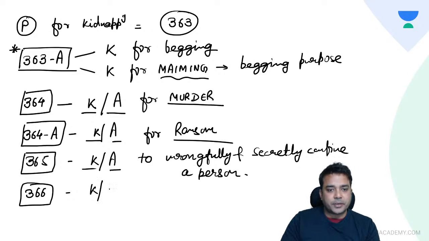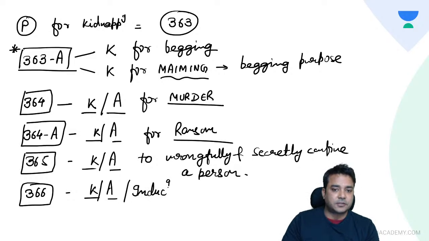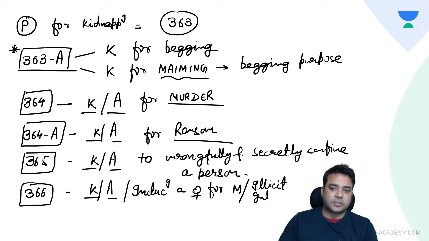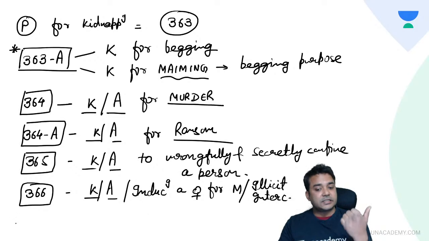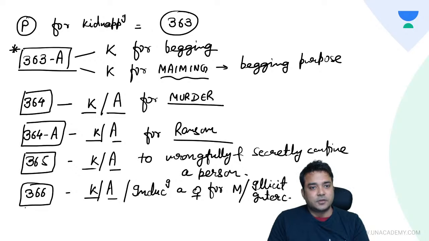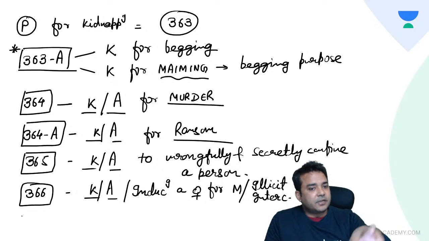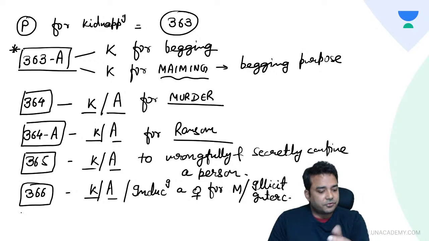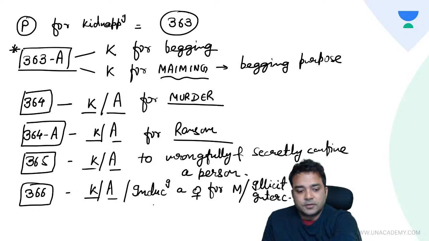Then comes 366. This is kidnapping or abduction or inducing a female for marriage. Inducing a female for either marriage or illicit intercourse activities. So this is a punishable offence under 366. So right from 359 we have covered till 366. 2 or 3 more IPCs are there in relation to kidnapping and abduction. So 66 तक हो गया.